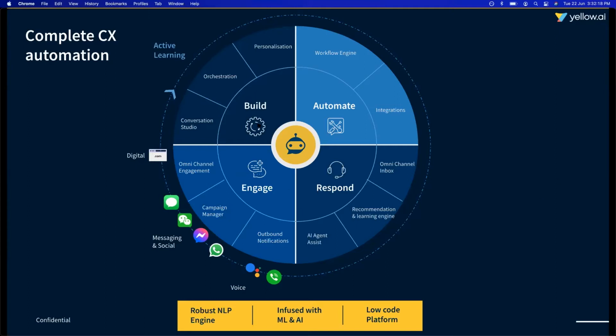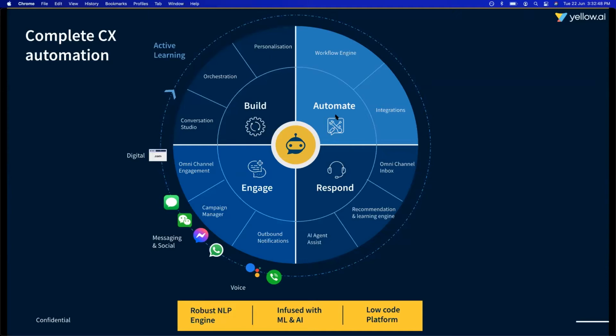So right now at a very high level, this is how we segment the entire product. The first section is of course the build section, which comprises our conversational studio, which I'll be demoing to you in a bit, and also our marketplace templates, etc., right? Which allows you to build bots in a very short amount of time and make sure that they're very high quality bots and you are able to continuously improve and evolve them with time. So that's the build part of our journey.